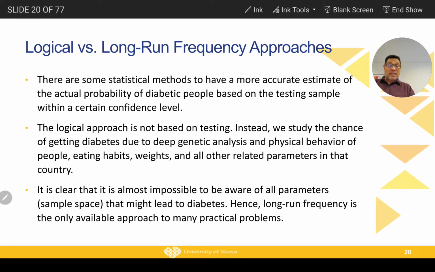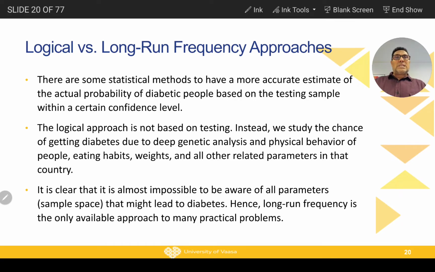If you are in a country that has no record about a certain disease, for example, what is the probability in this country that young people from 20 to 25 years old have diabetes? Now we want to calculate this probability. So just think about how we could build a logical approach.